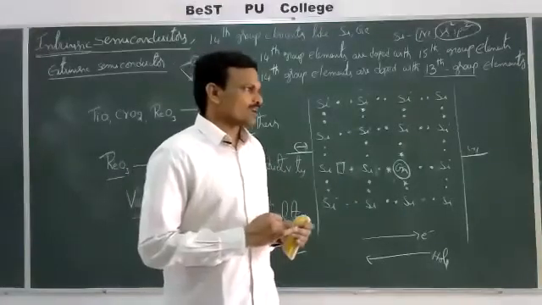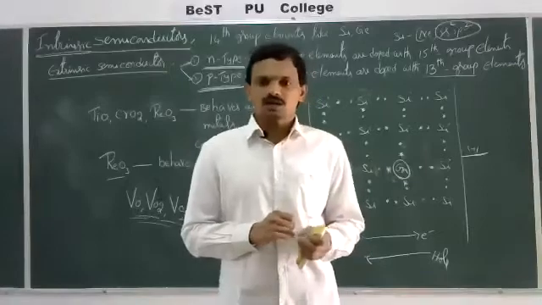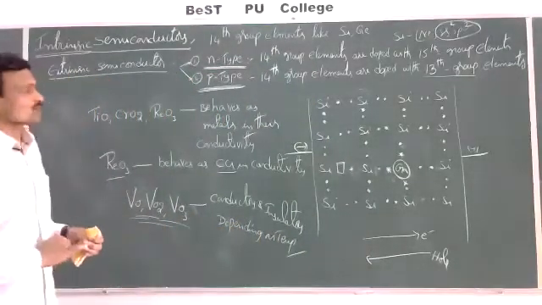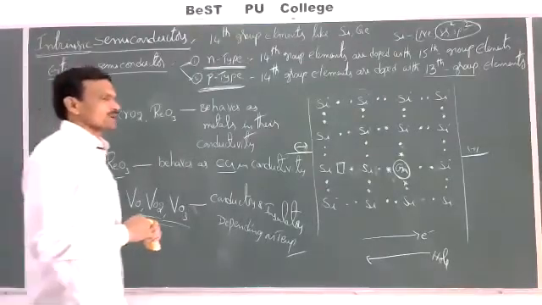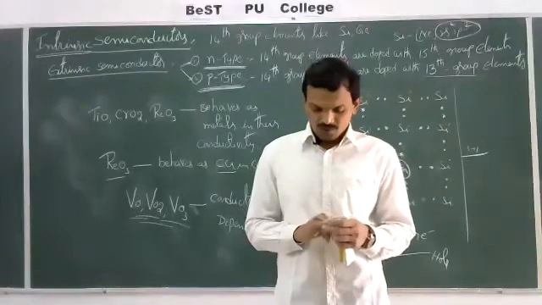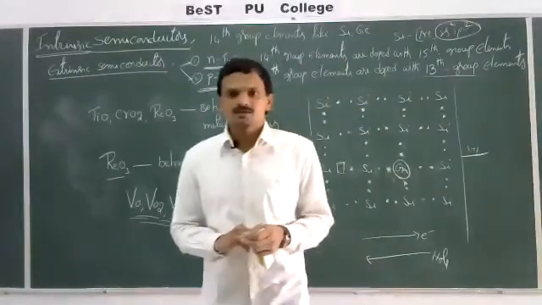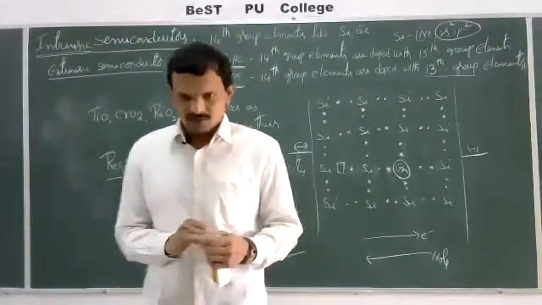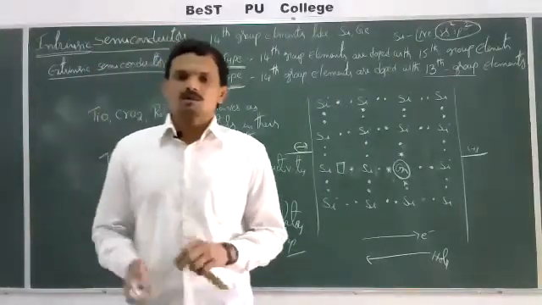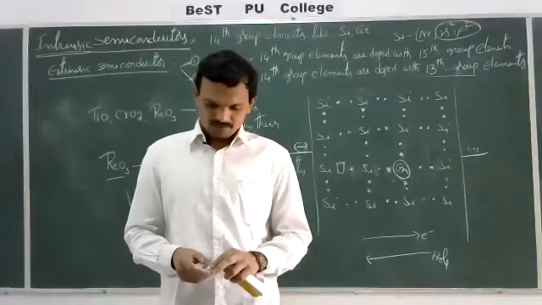Now, as per our syllabus, we are going to discuss semiconductors. The semiconductors are divided into two types: intrinsic semiconductors and extrinsic semiconductors. The semiconductivity of pure substances is known as intrinsic semiconductivity. Example, 14 group elements like silicon and germanium can act as intrinsic semiconductors.